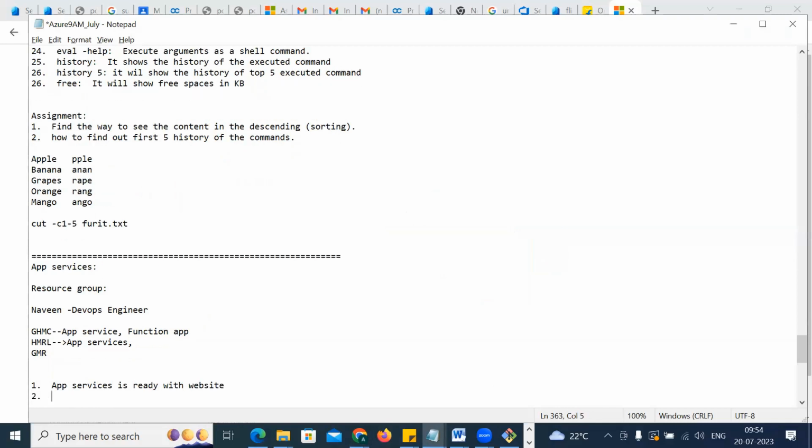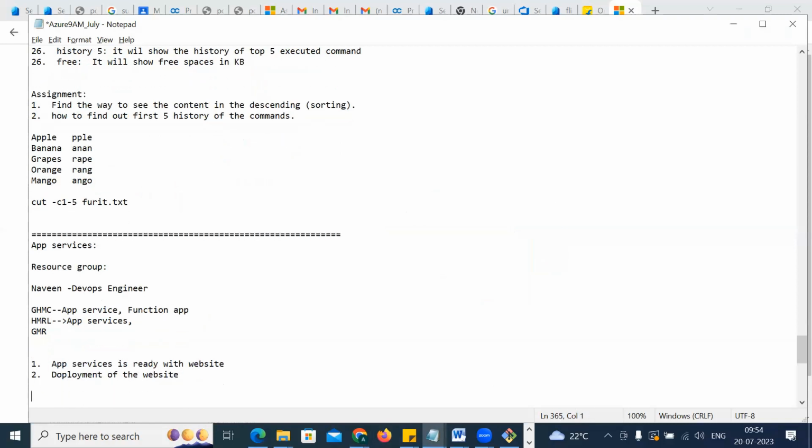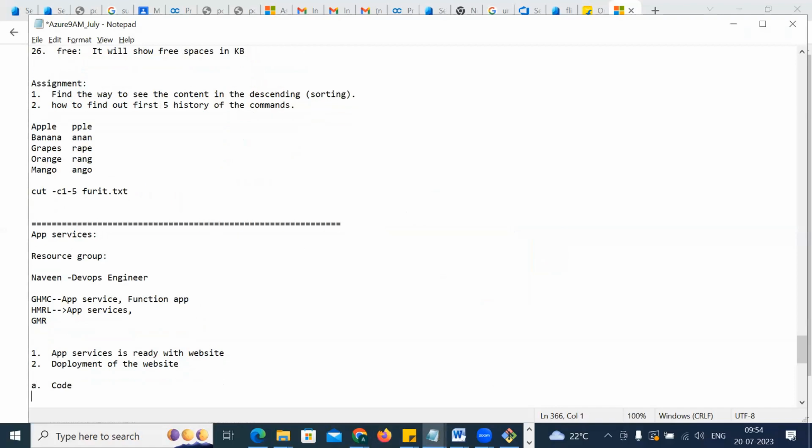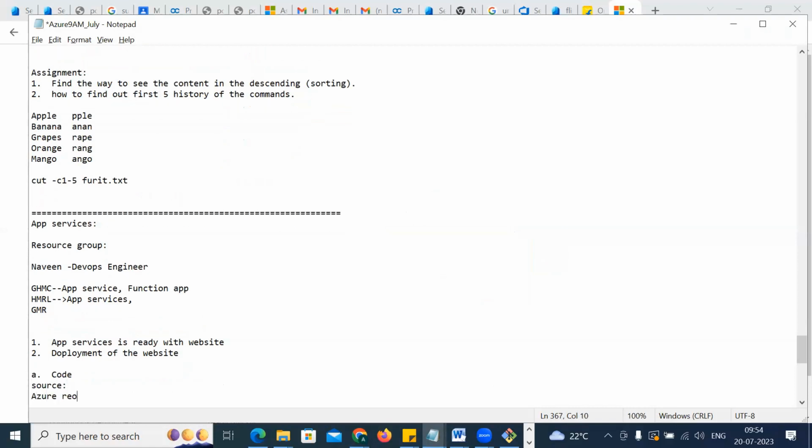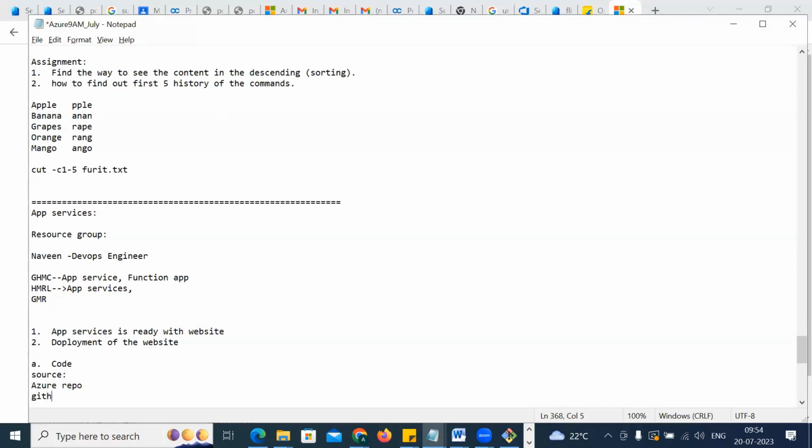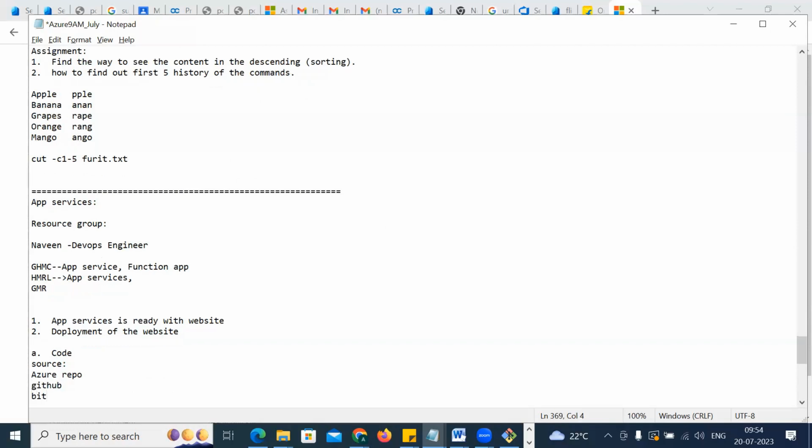The second task is deployment. You have to deploy the website. For that, what do we need? We need the code. So what is the source of the code? It could be Azure Repos, GitHub, or Bitbucket.